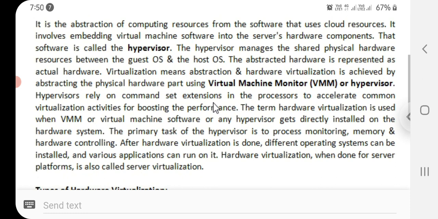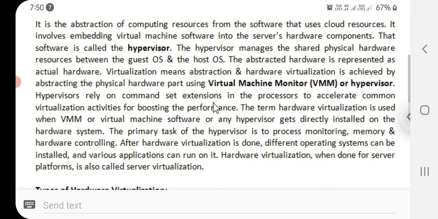The hypervisor manages the shared physical hardware resources between the guest operating system and the host operating system. The abstracted hardware is represented as actual hardware. Virtualization means abstraction, and hardware virtualization is achieved by abstracting the physical hardware part using a VMM or hypervisor. Hypervisors rely on command set extensions in the processors to accelerate common virtualization activities and boost performance.